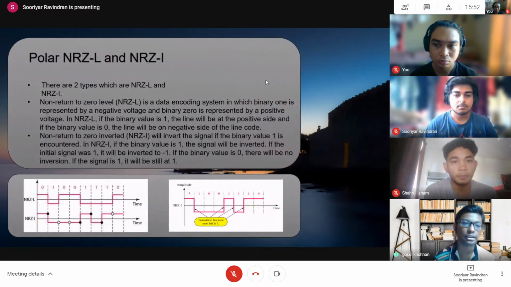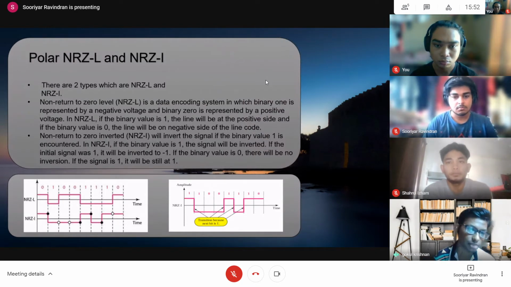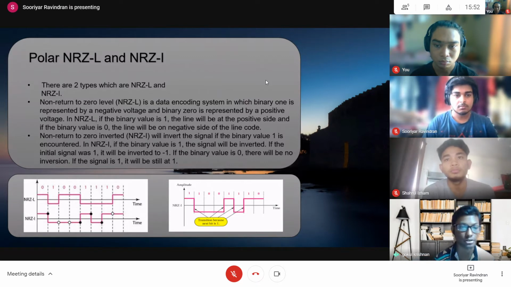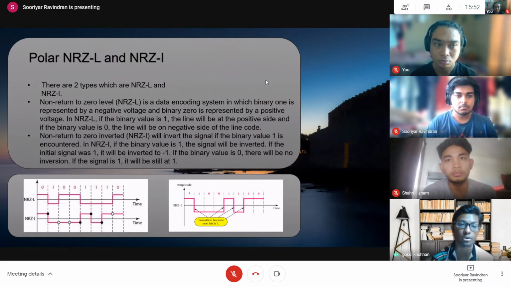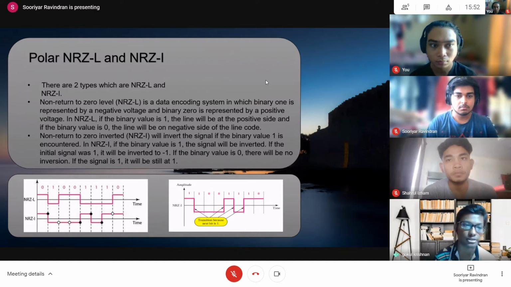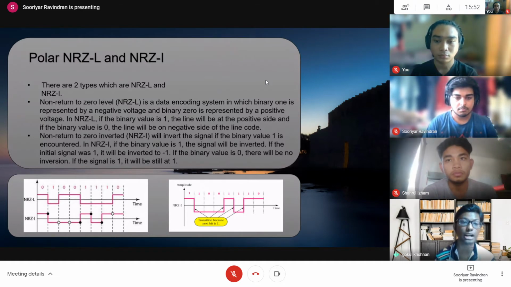Second, this is polar NRZ-L and NRZ-I. Polar means there are two voltage levels, so we can use positive as well as negative. You can see 0, 1 and negative 1. There are two types, which are NRZ-L and NRZ-I. NRZ-L is non-return to zero level. It is a data encoding system in which binary 1 is represented by one voltage and binary 0 by the other. In NRZ-L, if the binary value is 1, the line will be on the positive side. If the binary value is 0, the line will be on the negative side, as shown in the figure below.